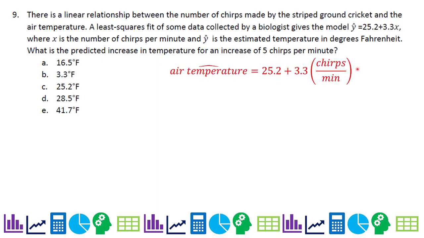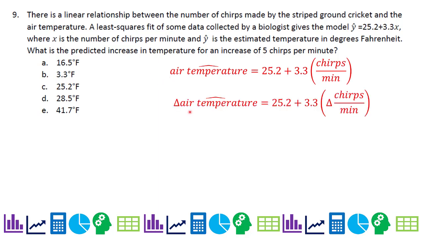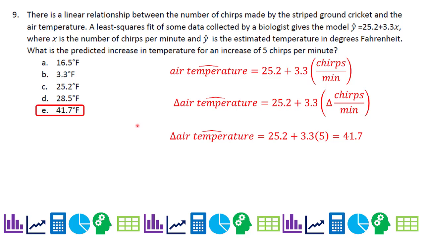So here's our equation. But I can also look at this as just change in temperature. That little triangle means change in. So that's fine to look at too. So I'm going to substitute in 5 as the expected change in chirps, and multiply it out, add it in, and we get 41.7. So our answer is we expect an increase in temperature of 41.7 degrees.